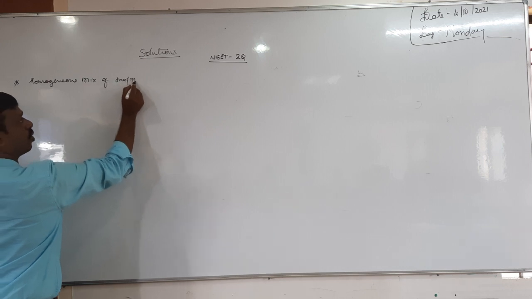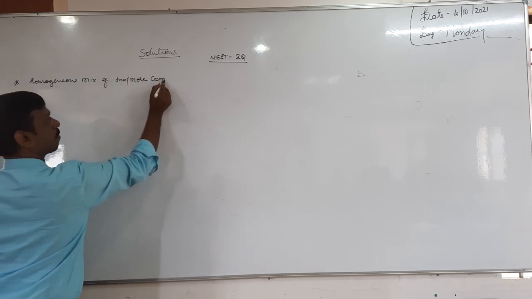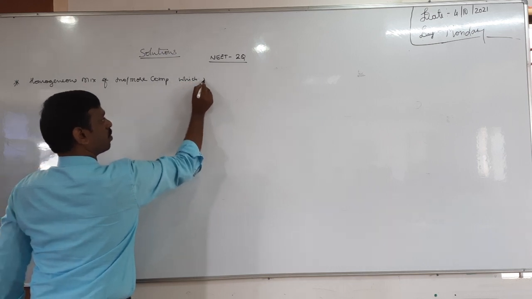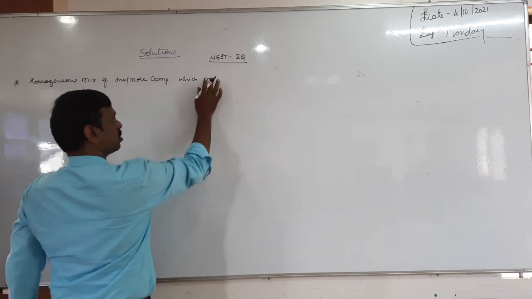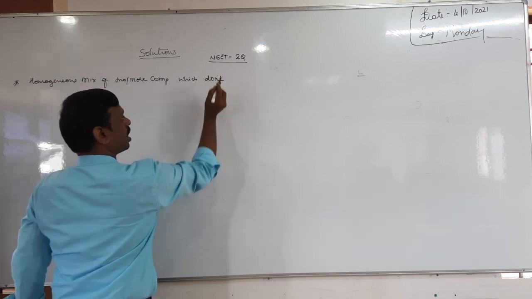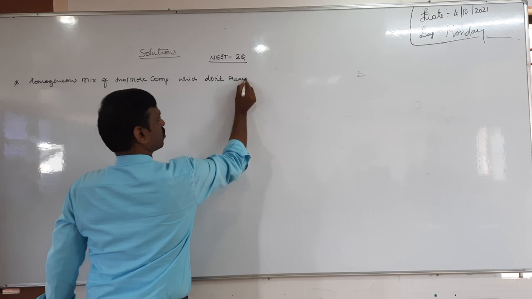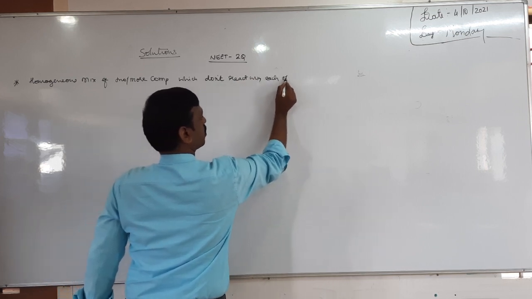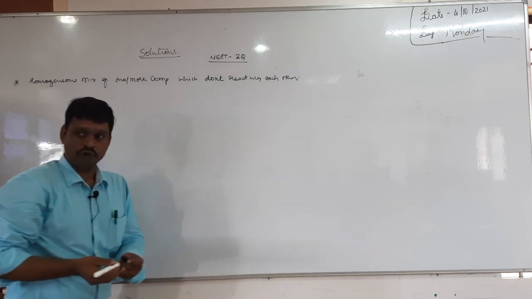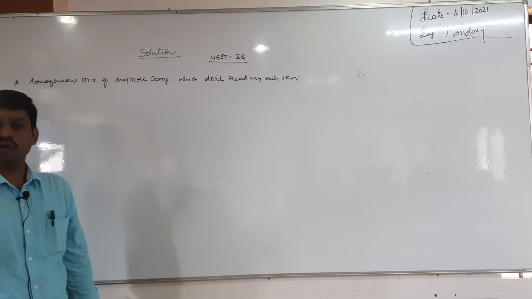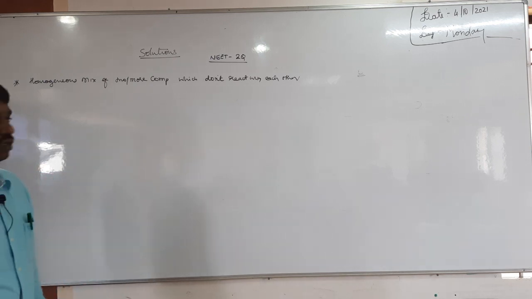That means they should not react with each other. Then they are called a solution. So a solution is always a homogeneous mixture of 2 or more components which chemically do not react.